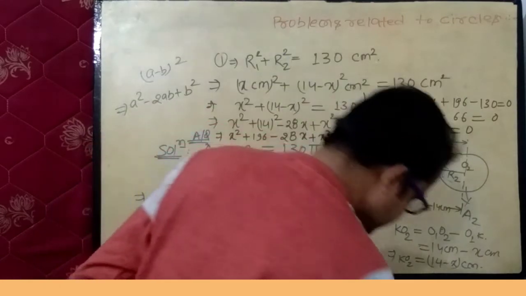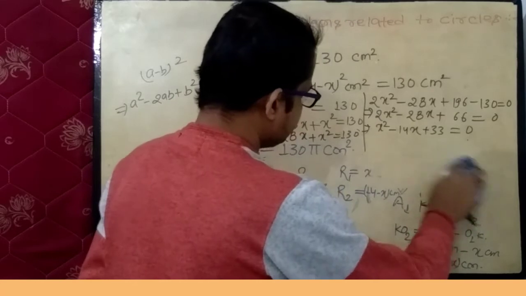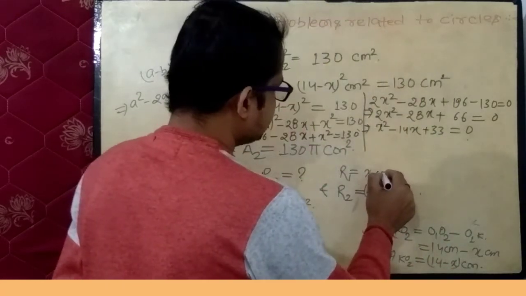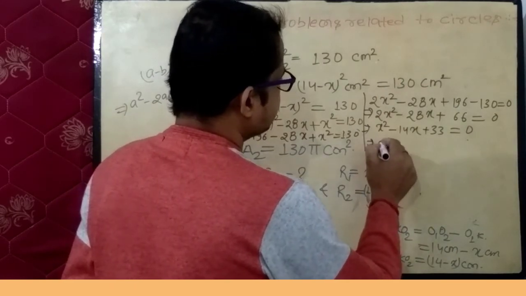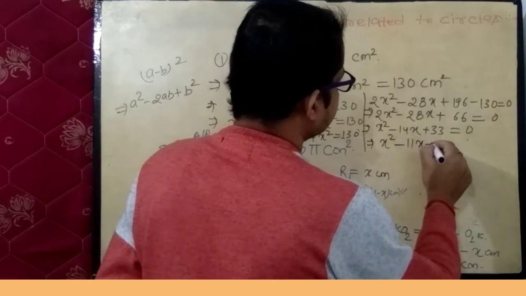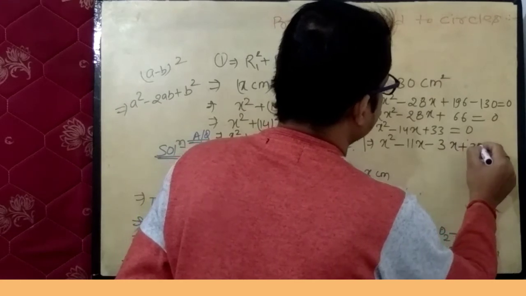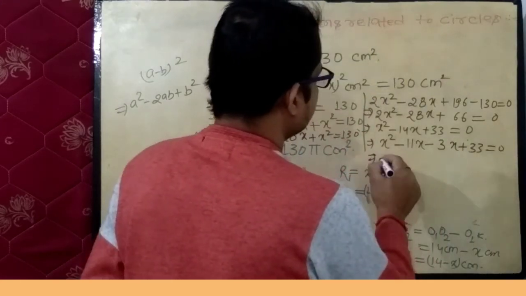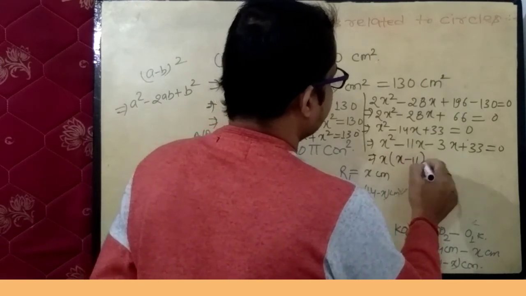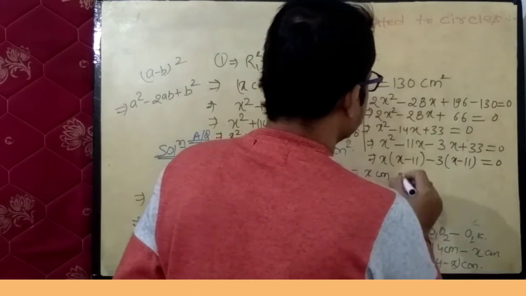Now this implies x square minus 11x minus 3x add up 33 equals to 0. X bracket x minus 11 minus 3 into x minus 11 equals to 0.